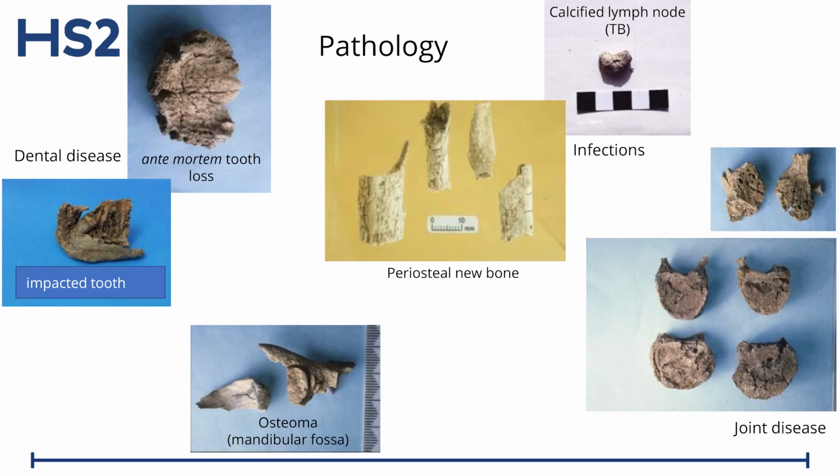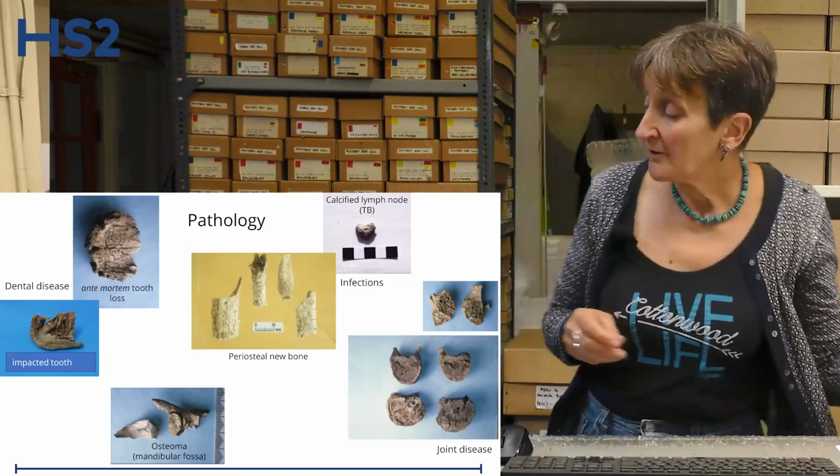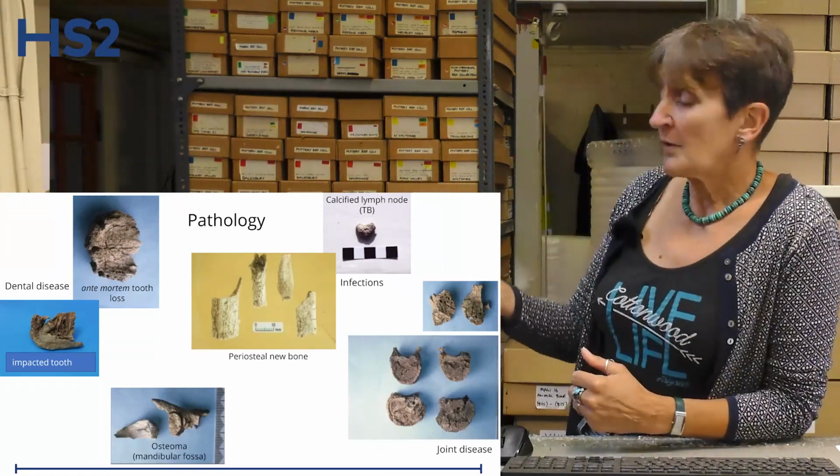Diseases which are related to advanced age. Degenerative diseases are very common in the spine. I showed you something which I called the Schmorl's node earlier, but you get these kind of pressure defects which can show up, but also you can get signs of osteoarthritis, and that's what we've got in this top image. It's very small bones, but I can see that there's pitting in the surface, which tells me this person has osteoarthritis in the cervical, the neck area of their spine. And also they had degenerative disc disease in parts of their spine.